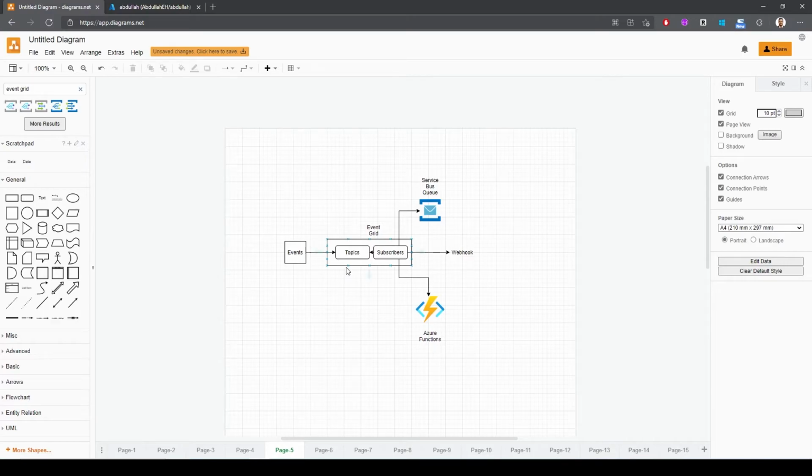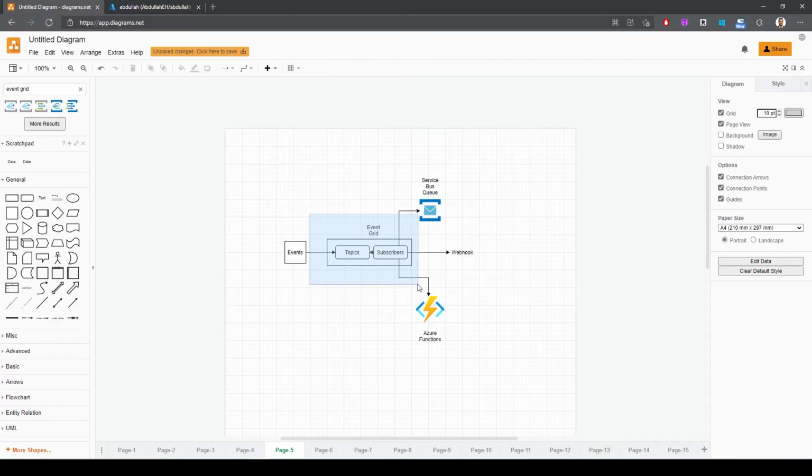Now, in Event Grid, we have 3 main things. The first is the events, and the events can be custom events that you emit from your applications, or you can leverage what we call Azure built-in events. So many services in Azure actually emit built-in events that you can leverage in Azure Event Grid. An example of a built-in event is uploading to a storage account. That's an example of a built-in event that you can then push to subscribers to then trigger certain things like Azure Function, for example.